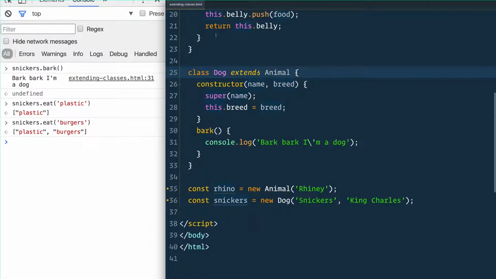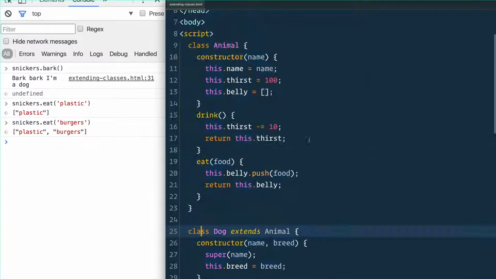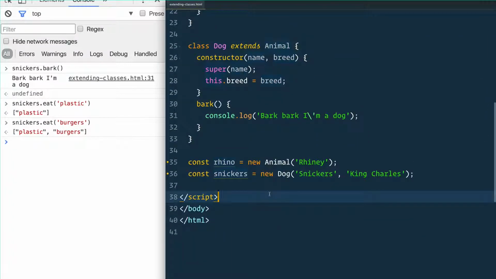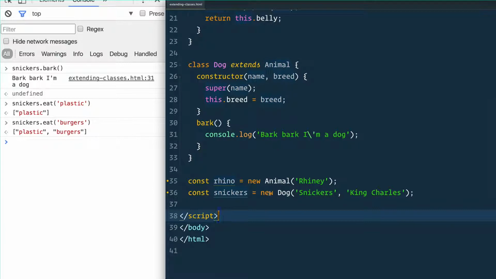So that is extending classes based off of another. Generally, the rule of thumb I've heard is don't go deeper than 2 or 3, because you can imagine how this would start to get hellish as you extend and extend and extend away. One other thing you can do is you can actually extend native things like the array. We'll take a look at that next video.